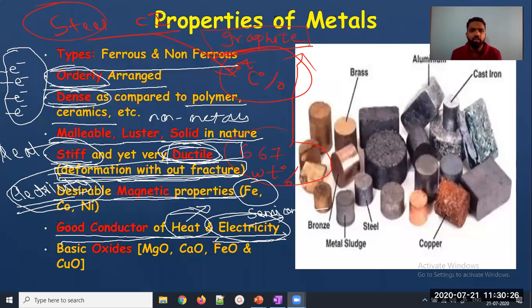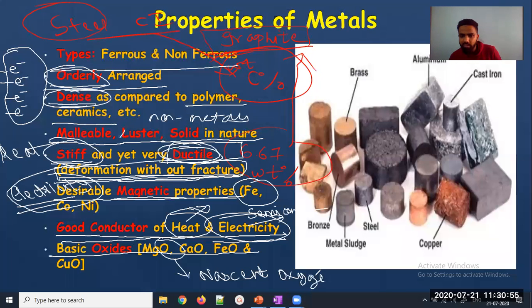We will proceed. What we have studied till now: first is type, second is order arrangement, third is density, fourth is malleability, luster, solidness, then it is ductile, then metals having good magnetic properties, good conductors of heat and electricity, both are different parameters. One more thing, they form oxides. Oxides means they react with oxygen, nascent oxygen, a single atom of oxygen.